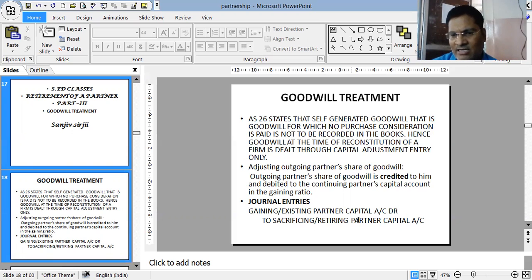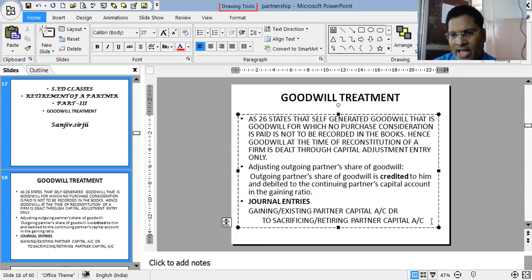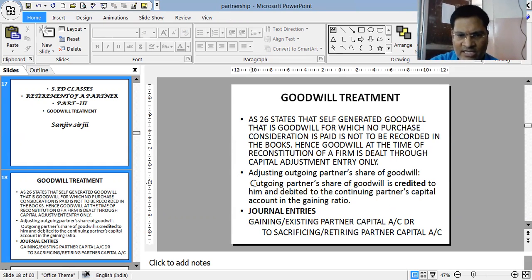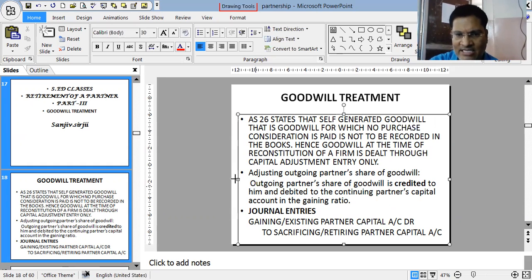Gaining or existing partners' capital account debit to sacrificing or retiring partner's capital account. Now let me tell you why existing partners are gaining. Existing partners will remain in the business and they will reap the profit, whereas the partner who is sacrificing, who is retiring, is leaving the business, so his share of profit is to be taken by the existing partners.